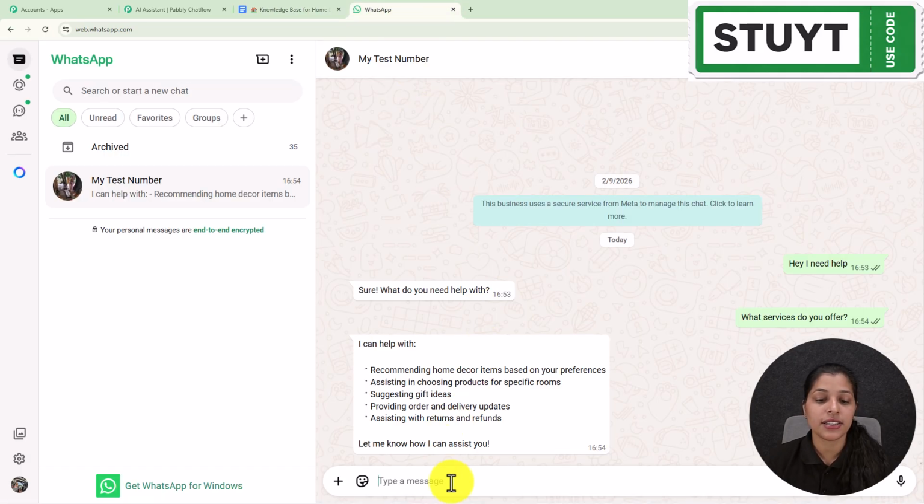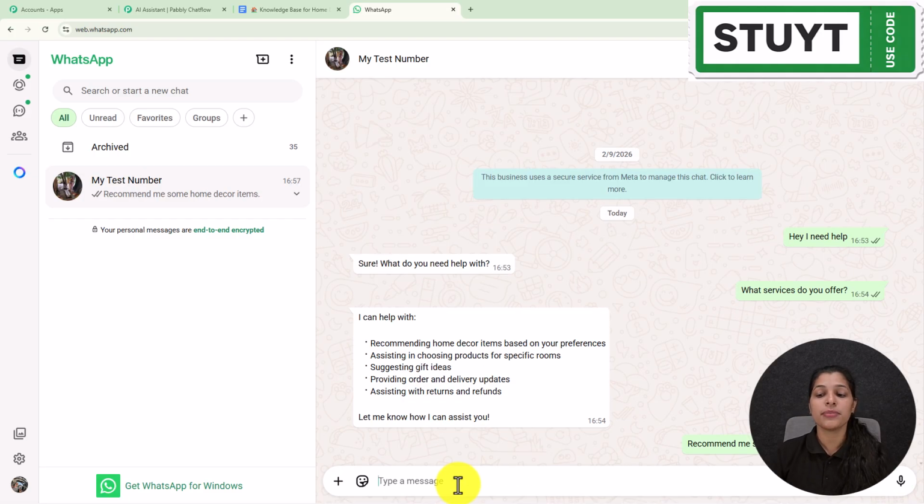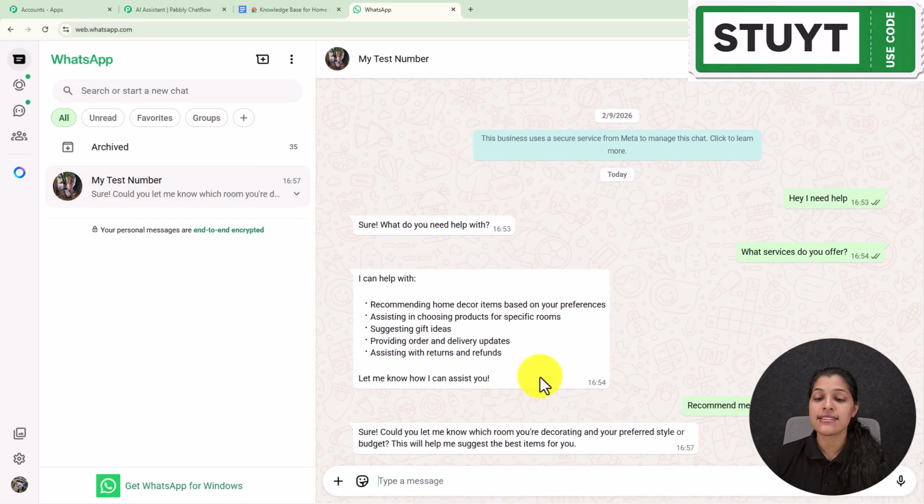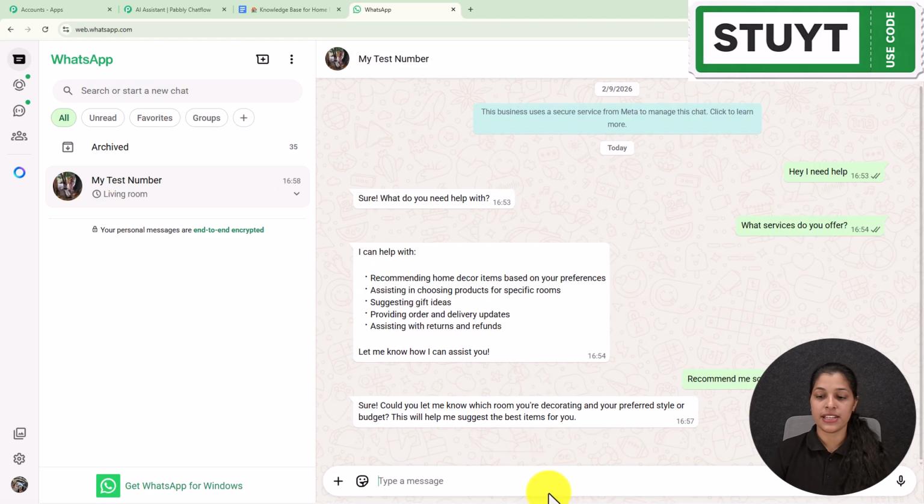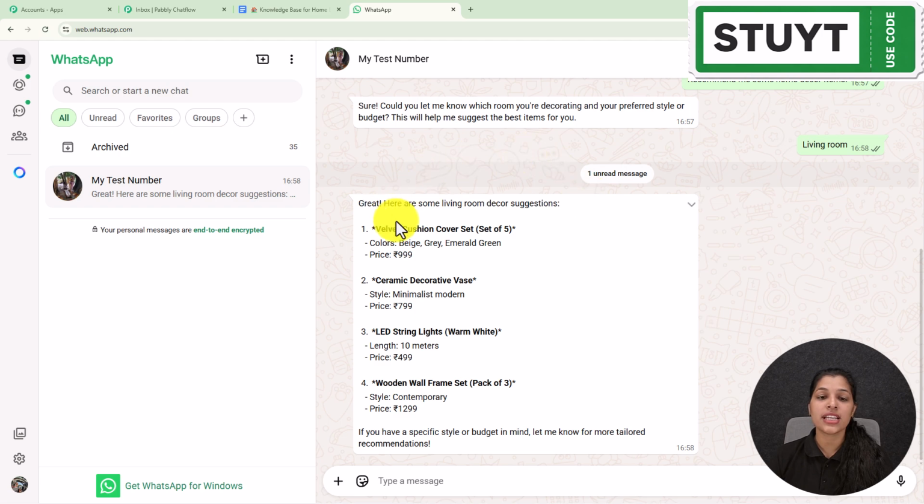Now let's enter another question for my AI assistant. Here I'm going to enter this message, that is, recommend me some home decor items. And as I have entered this message, my AI assistant is asking me which room I want to decorate. So here I'm going to enter living room. Now let me send it. And here you can check out that my AI assistant is recommending me some living room decor items, and you can see all these items.